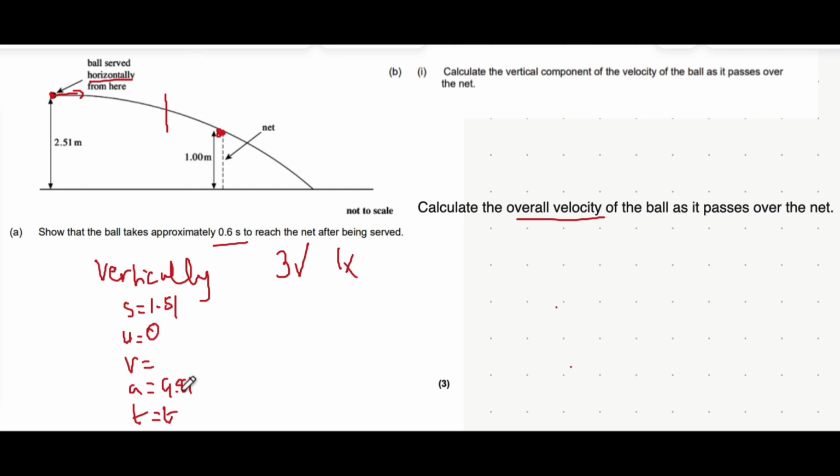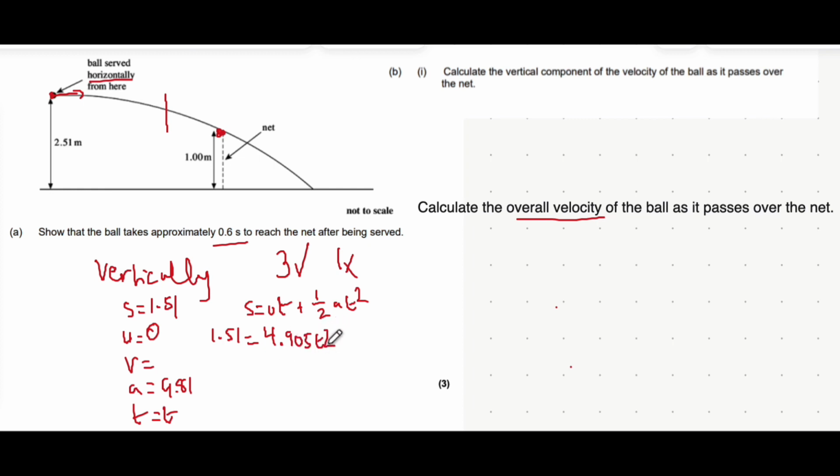Now that we've got 3 known variables and 1 unknown, we look at the equation which involves s, u, a, and t, which is s equals ut plus a half at squared. Substituting into that equation, replace s with 1.51 is equal to u times t, so 0 times t is 0, plus a half of a, which is 9.81, multiplied by t squared. Now a half times 9.81 is 4.905, so I'm just going to simplify this into 4.905 t squared.